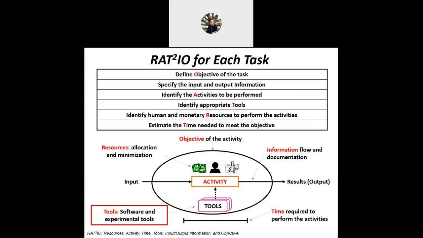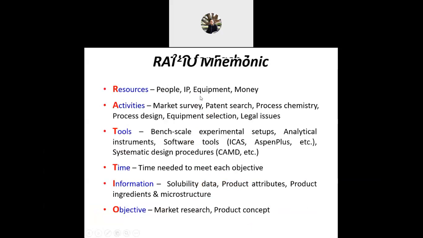I don't know how to say this one. Okay, RAT2IO let's say.